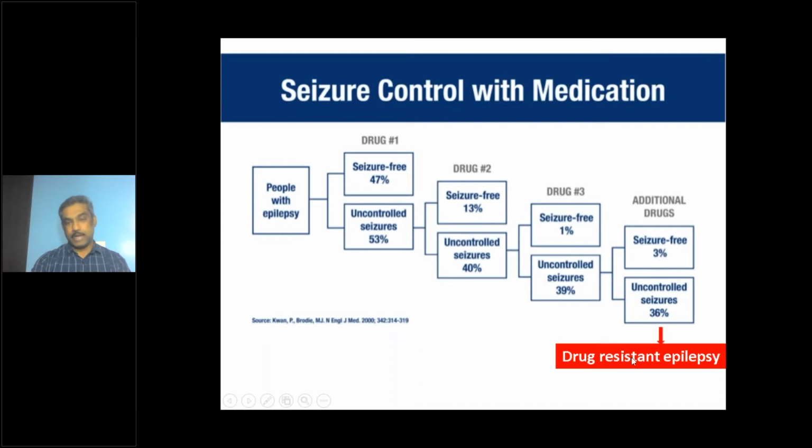So this is called drug resistant epilepsy, when correctly chosen, appropriate antiepileptic medications, two different antiepileptic medications, used in a combination or separate monotherapy trials in an adequate dosage for an adequate duration, fail, then you call it drug resistant epilepsy.